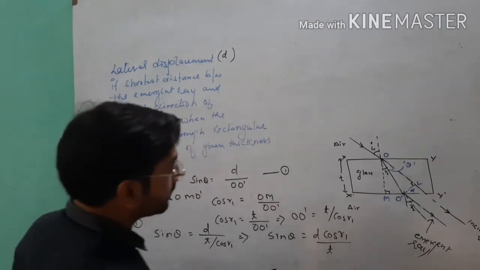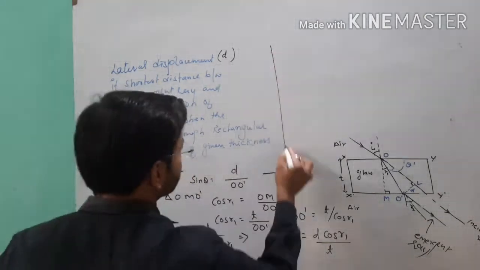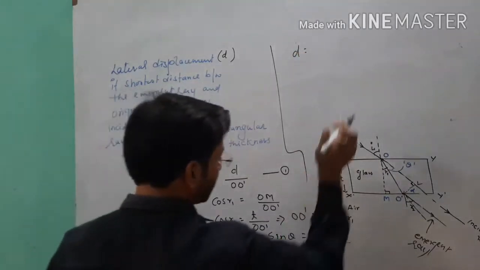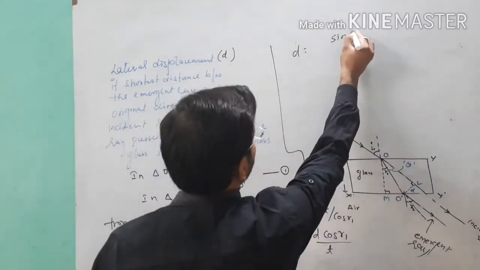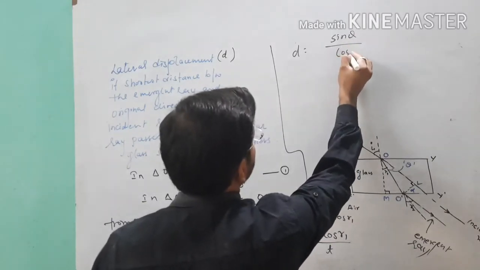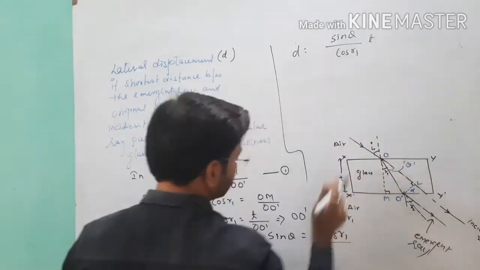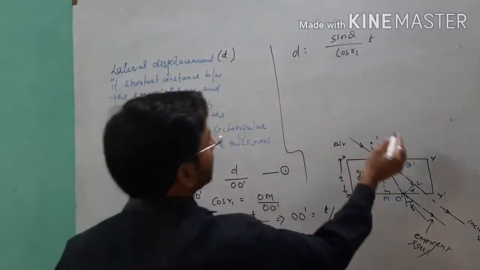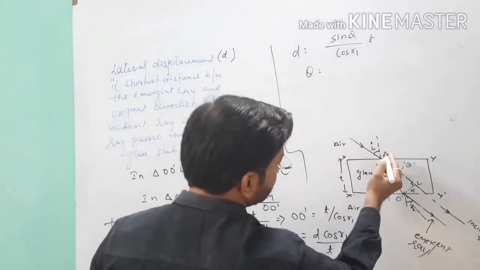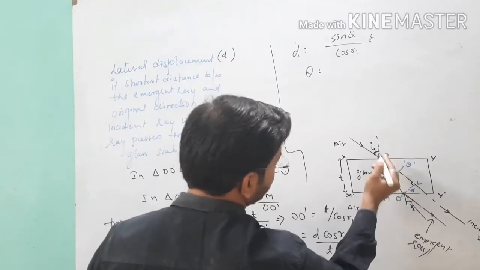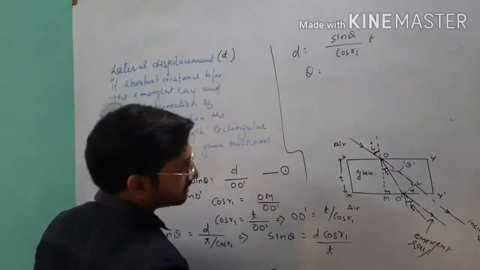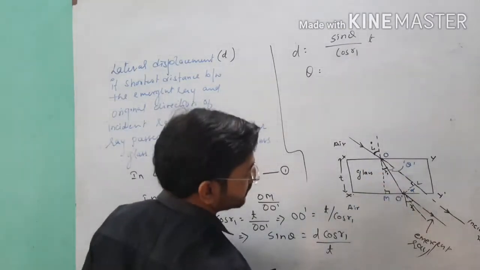So here we need the value of D. So see, the value of D is equal to sin theta over cos r1 into the thickness, by interchanging this. Theta is in front of you. If I see the value of theta, student, this is the value of I1 and this small angle, which is called angle of refraction, is R1.